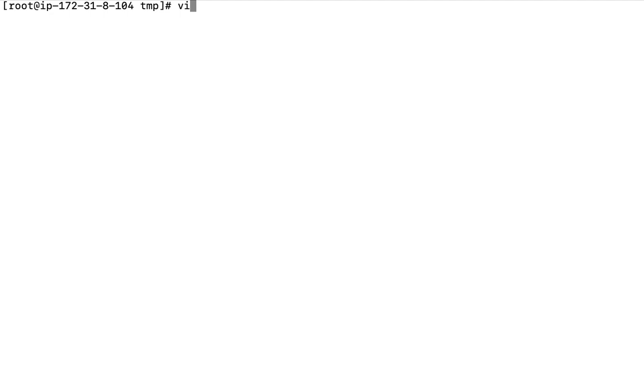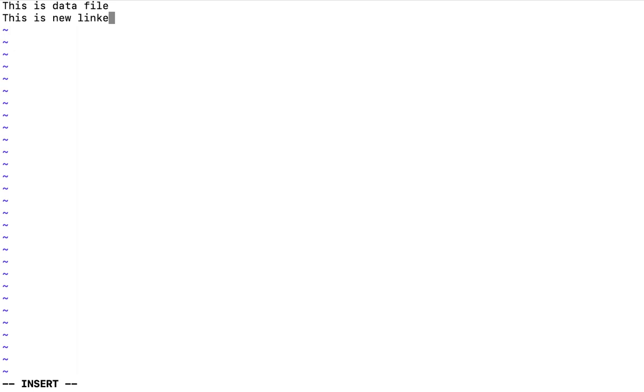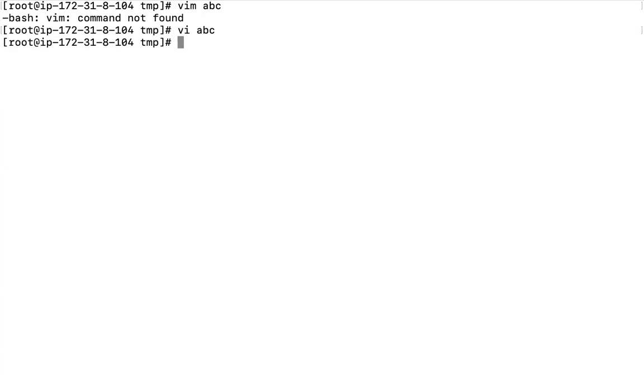So for example, if I open any file abc, the vi command I can use here to modify it. Let us say this is a new line added here. This is going to be the data of this file, right guys? So what I have seen here is I have added some data.